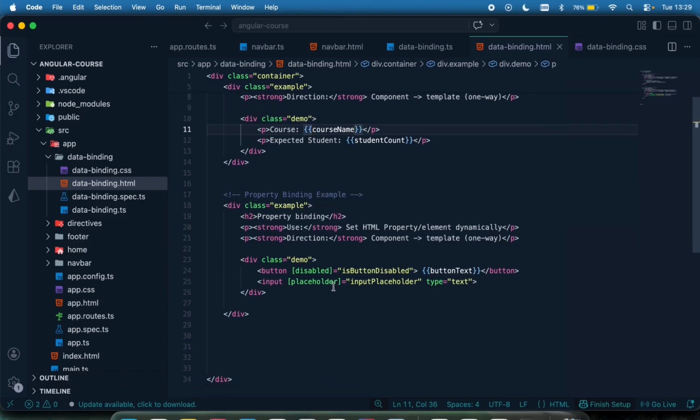So this is the property binding example, and in the next lecture we are going to look at property binding to display images. Okay, so let me stop this for now so we can wrap our heads around this.